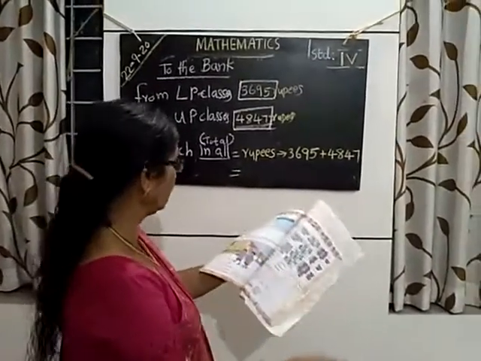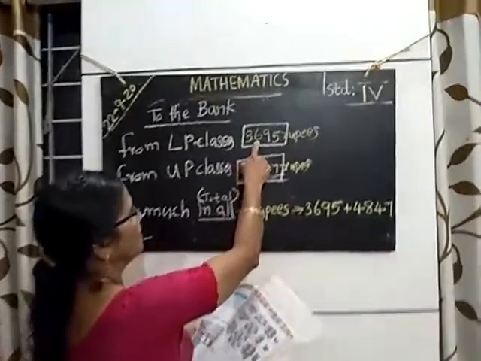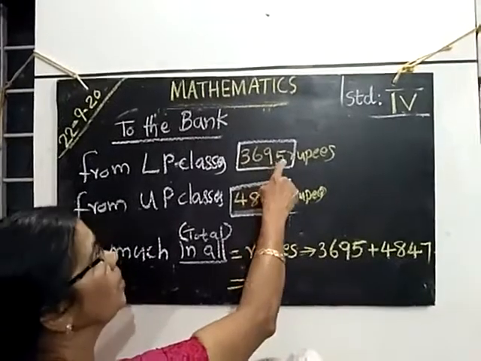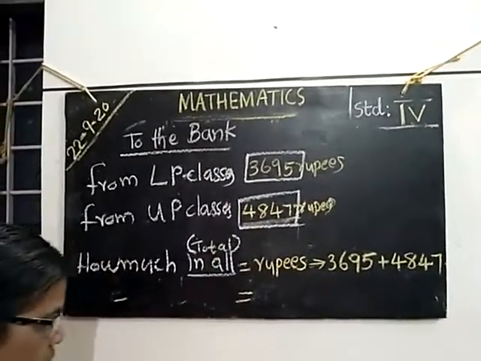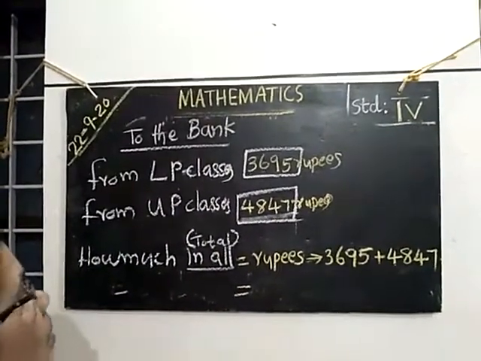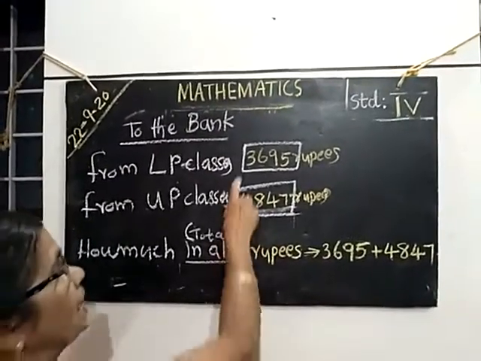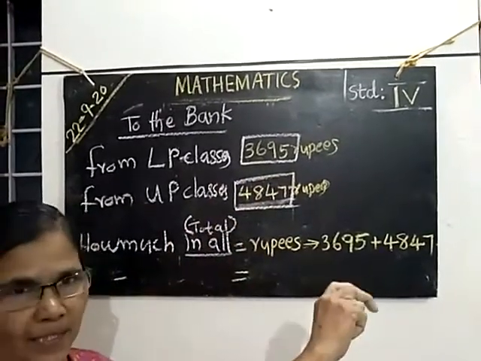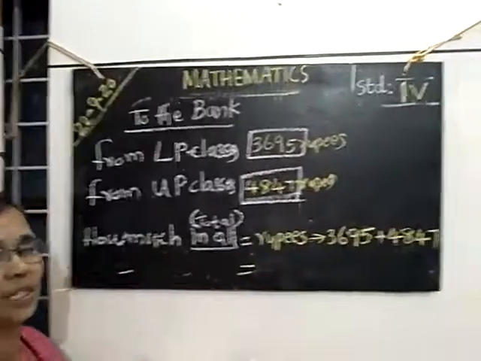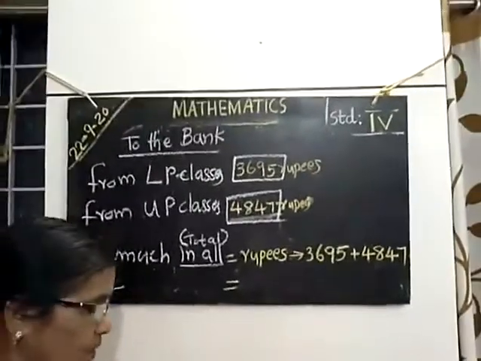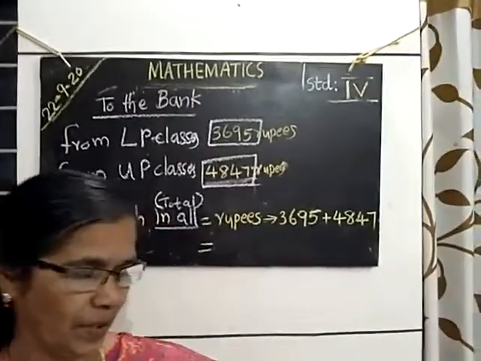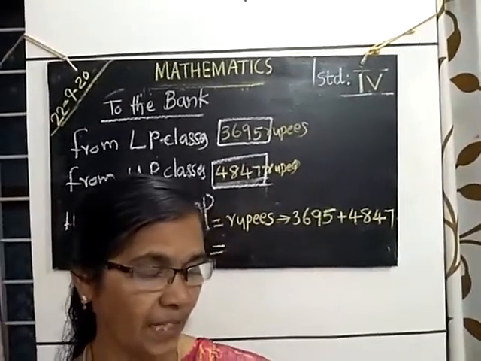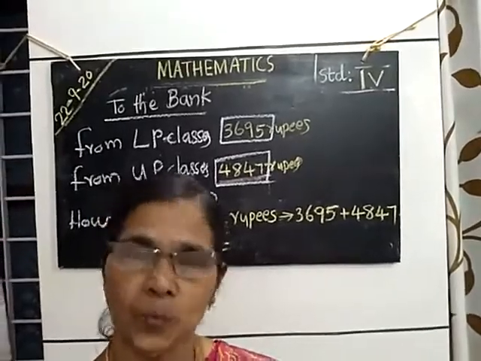See, 3,600, 9 tens means 90, and 5 one-rupee notes means 5 rupees, and the number is 3,695 rupees from LP classes. From UP classes, how much amount did they collect? You read: 4,000 rupees, 410 rupees, 800 rupees and 7 rupees from UP classes.